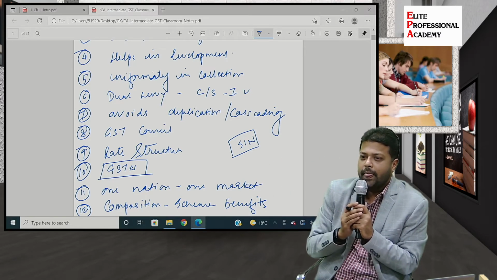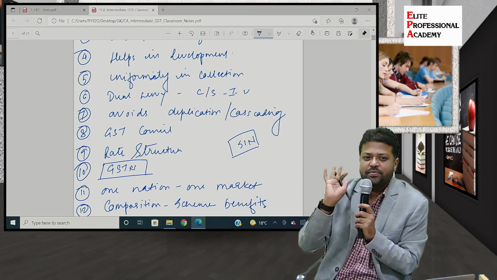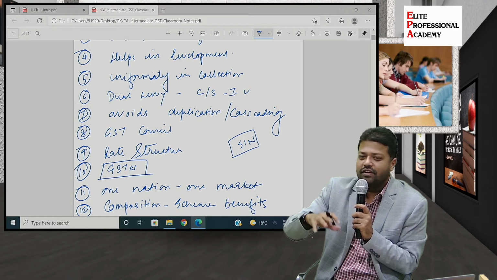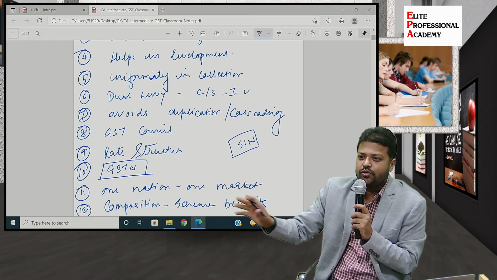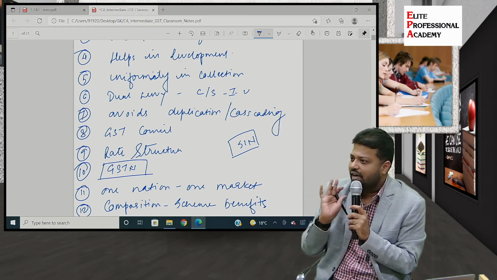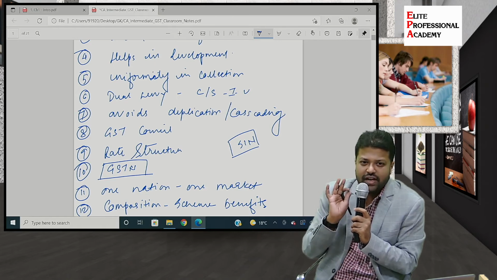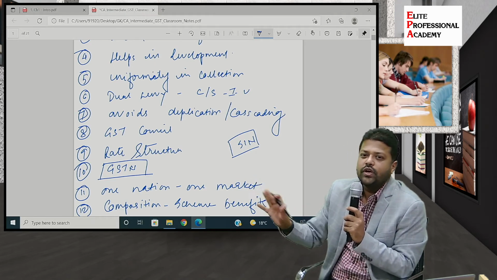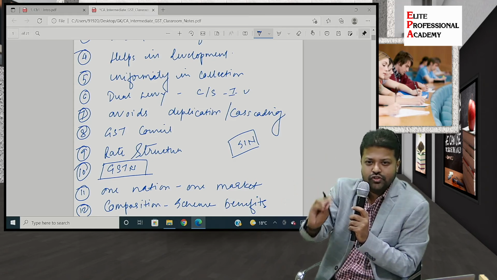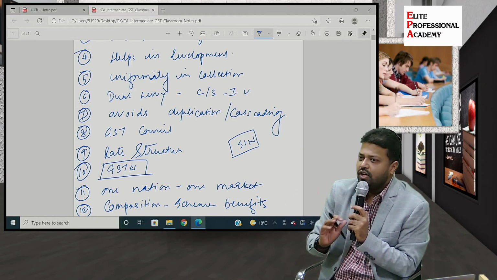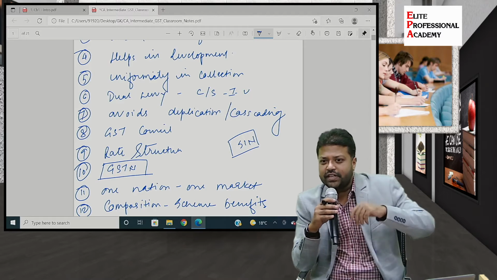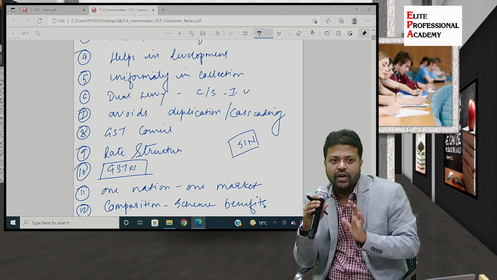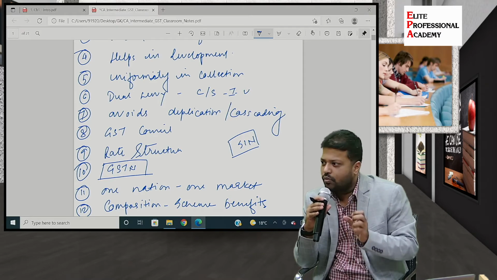That means the rate of tax is one specified rate. You need not check which commodity you are trading and what the rate for that commodity is. You just pay X percentage of tax. So there is no classification issue. Then they say, don't file monthly compliance, do it quarterly. There is a relief for you because you are a small taxpayer. Like that, there are various benefits given to small business owners, and that is what we call the composition scheme, composition benefit.